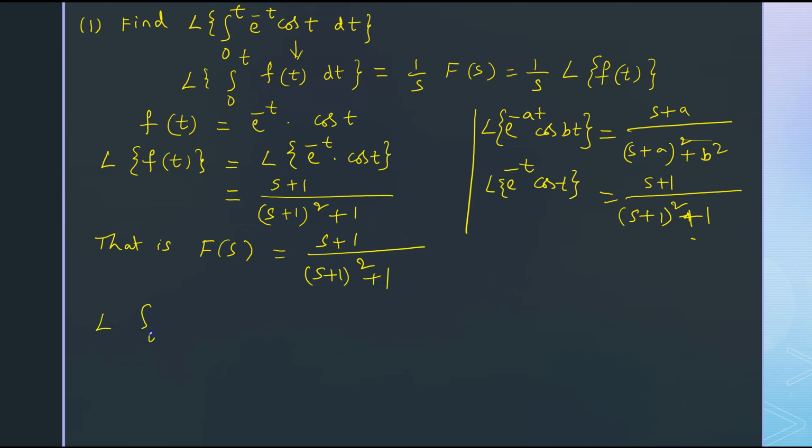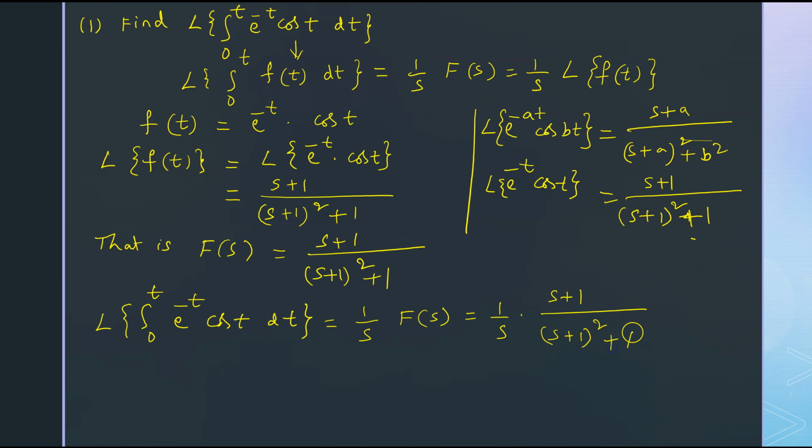So Laplace transform of integral 0 to t e power minus t into cos t dt equal to 1 by s F of s, which is equal to 1 by s into s plus 1 by s plus 1 whole square plus 1, that is s plus 1 by s into s plus 1 whole square plus 1. This is the Laplace transform of integral 0 to t e power minus t cos t dt. Now let us see one more example.